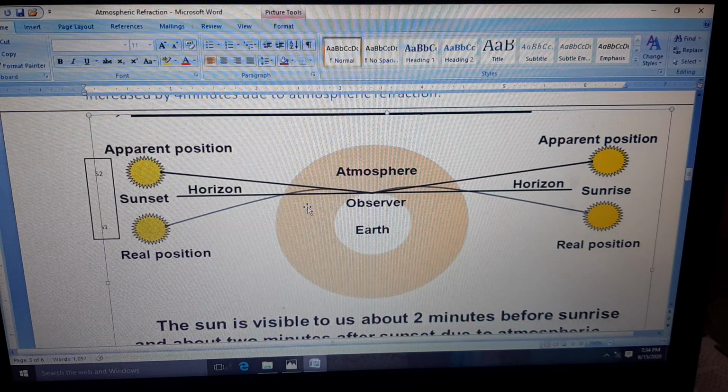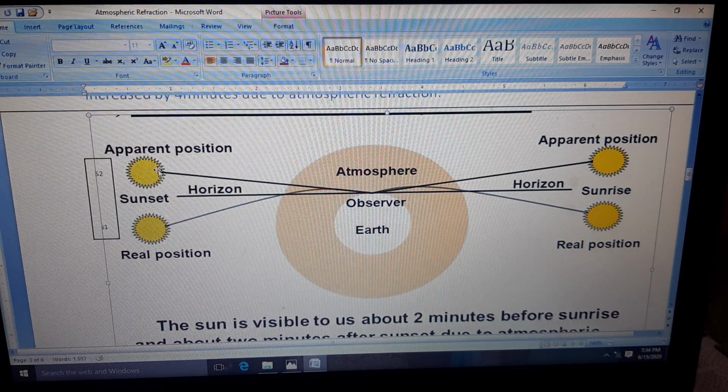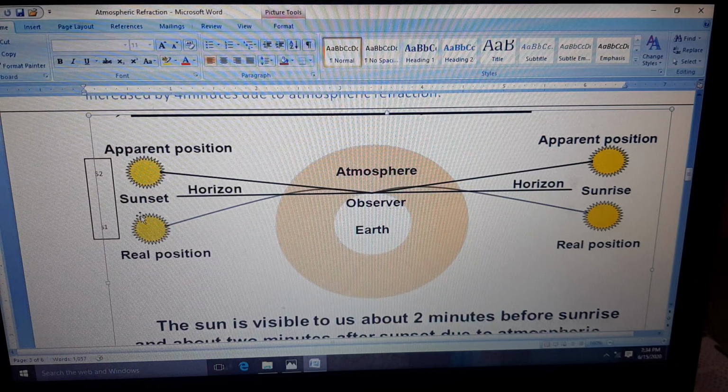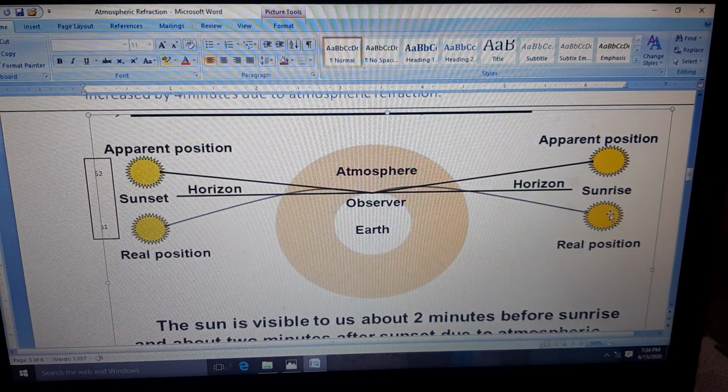The observer might not be observing this, but there is light traveling from this position to the observer, that is, from the sun to the earth's surface. So it will suffer refraction here, and as it reaches the observer, if you draw a straight line here, you will see the sun here. So this is the apparent position. It is still below the horizon. I have shown you the sunset position, and this is the sunrise. Both are the same. This is S1 and this is S2.